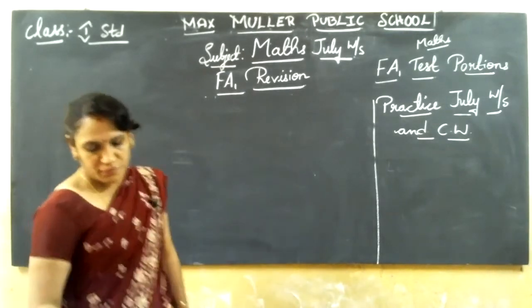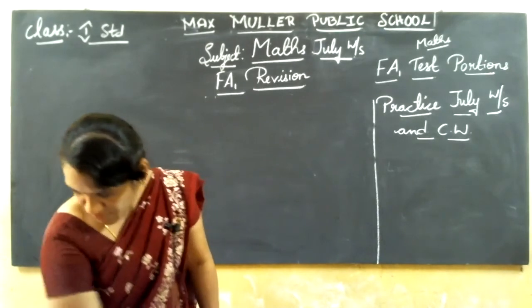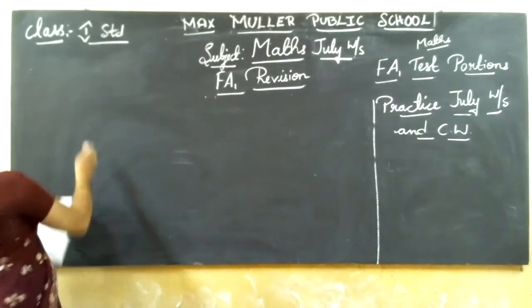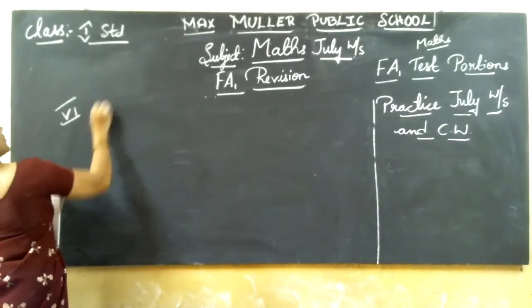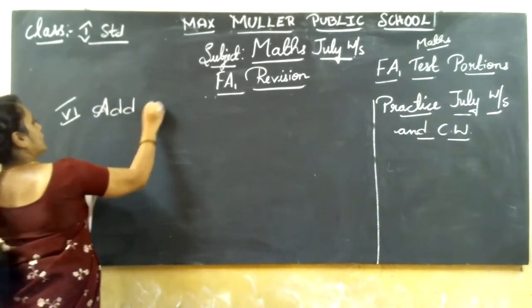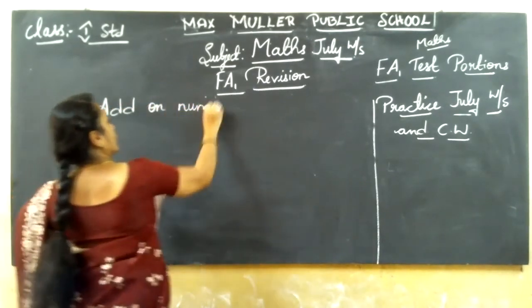So now the sixth main from the worksheet, add on number line.